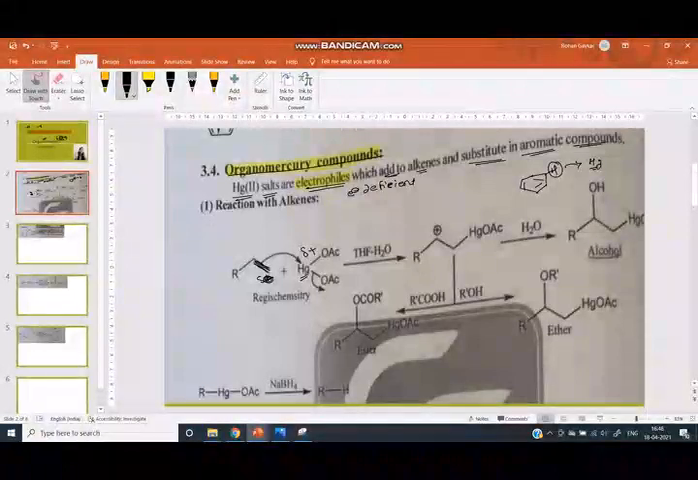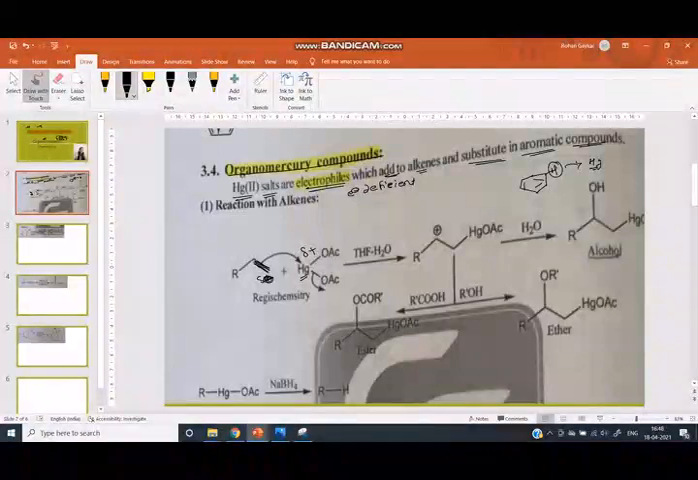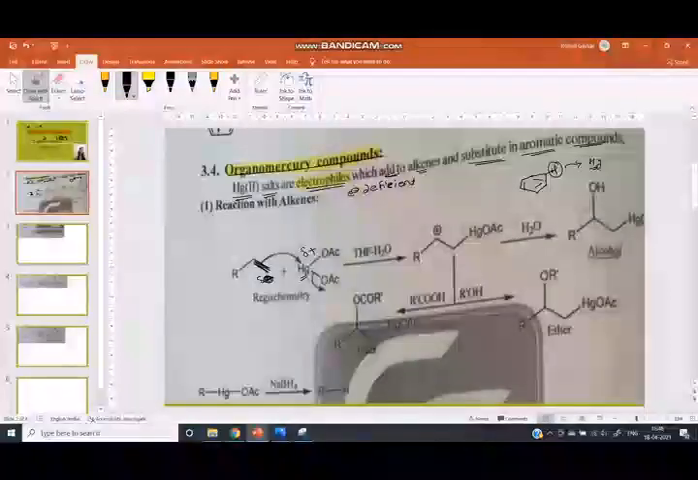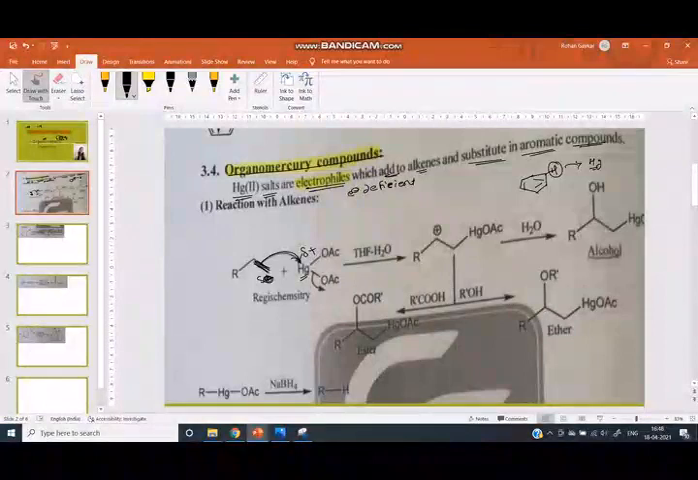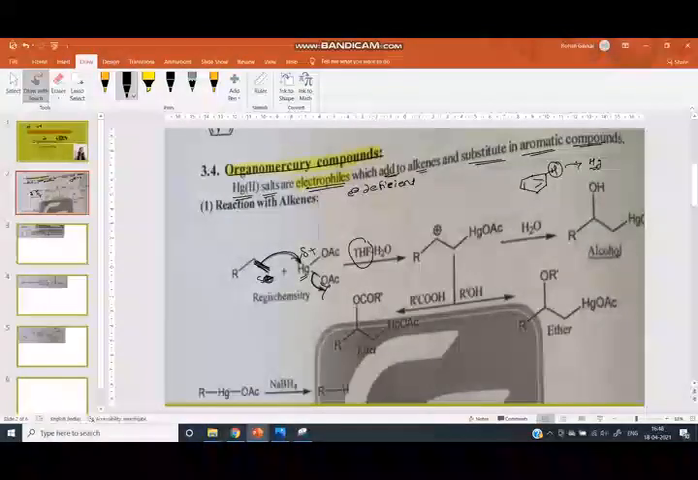Now we can see the reaction. First reaction is reaction with alkene. Here this alkene is electron rich, therefore it attacks this mercury. One OAc is eliminated. This reaction takes place in presence of THF in water. THF is tetrahydrofuran, a solvent. Here the bond attacks the mercury, OAc is eliminated, and positive charge is generated. This is a secondary carbocation, therefore it is stable.